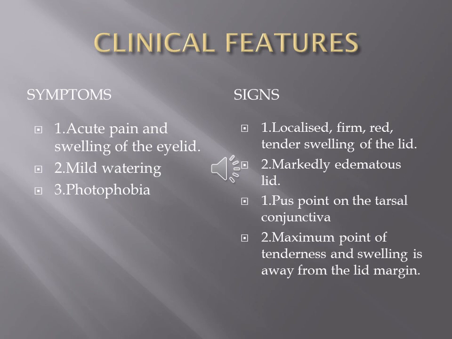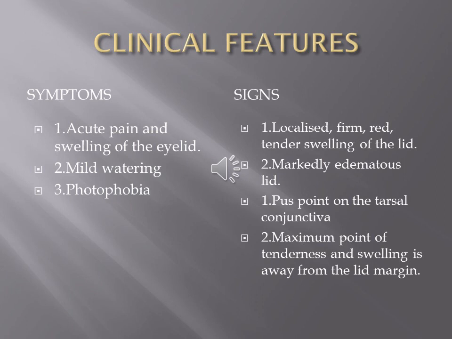The clinical features of the hordeolum internum include pain, swelling, malaise and discomfort, and discharge. There can be photophobia also. Signs are a localized red, tender swelling of the eyelid, and marked edema of the eyelid will be present.